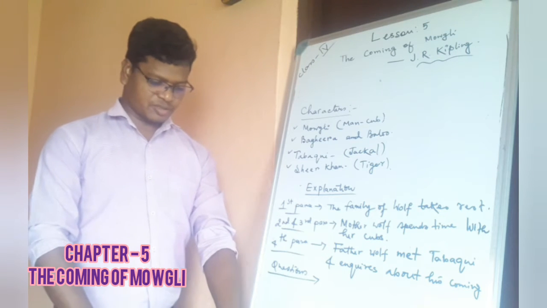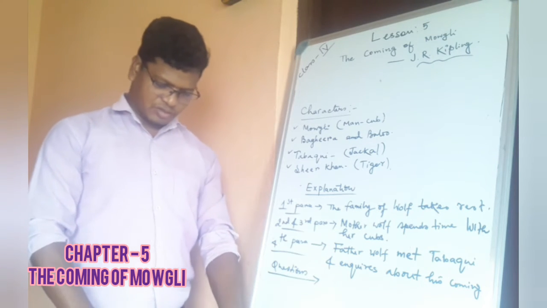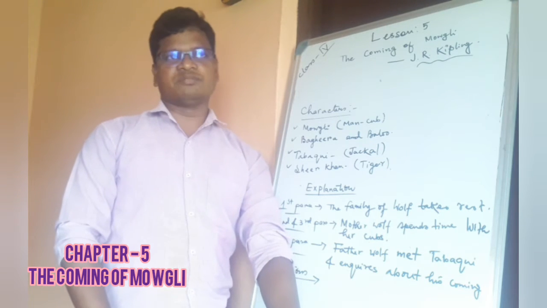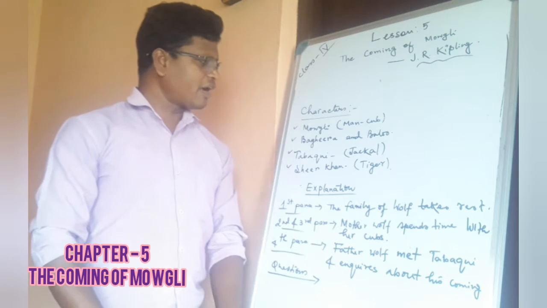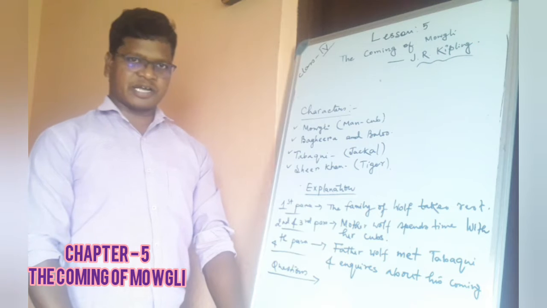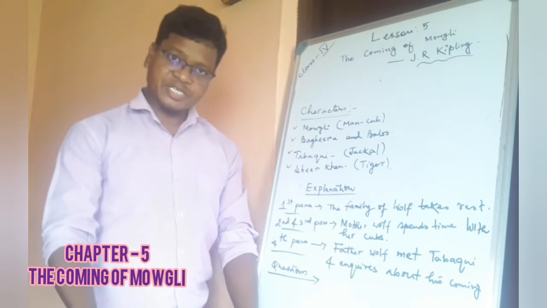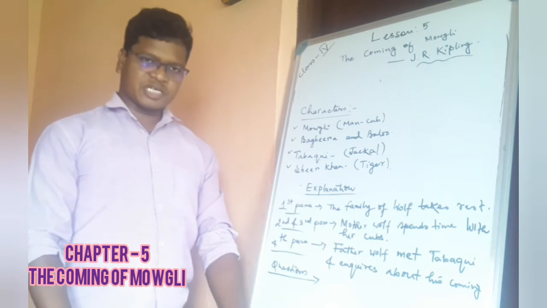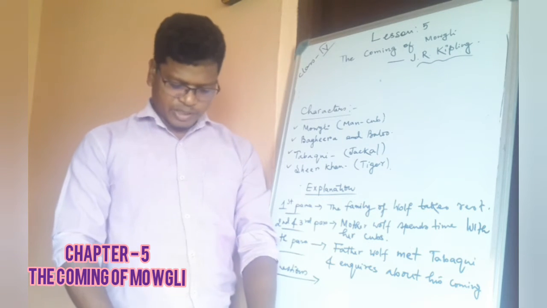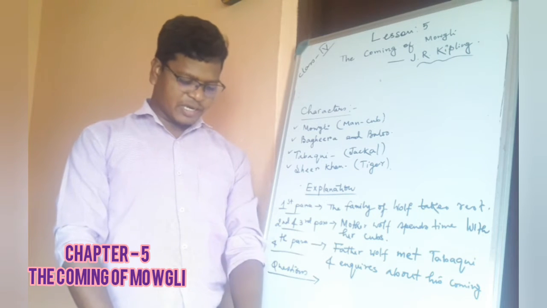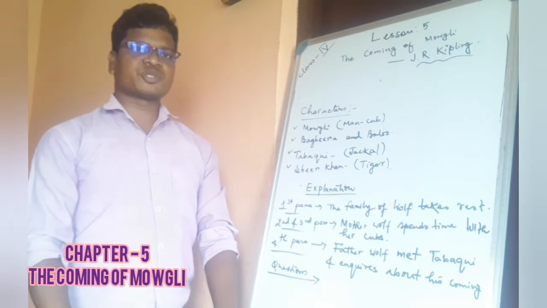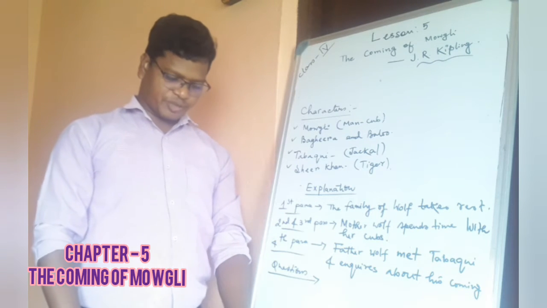He is hunted by the tiger Sher Khan in the jungle, but is protected by his friends Bagheera and Baloo. We see here that this man cub is always attacked by the tiger named Sher Khan, who wants to eat him. But all the time he is protected by his friends Baloo and Bagheera. The book is about the adventures of Mowgli and his friends in the jungle. So this is the background, and now we are going to start the story.